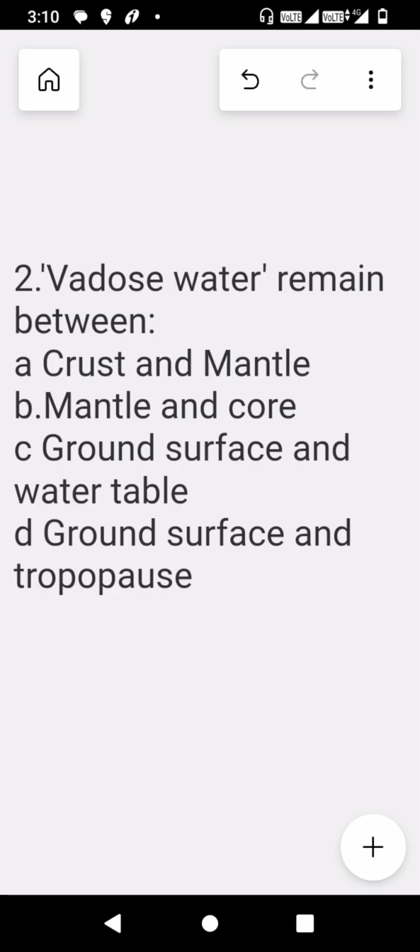Second question is where does water remain between? Options are A. Crust and mantle, B. Mantle and core, C. Groundwater surface and water table, and D. Groundwater surface and tropopause. And the correct option is ground surface and water table.